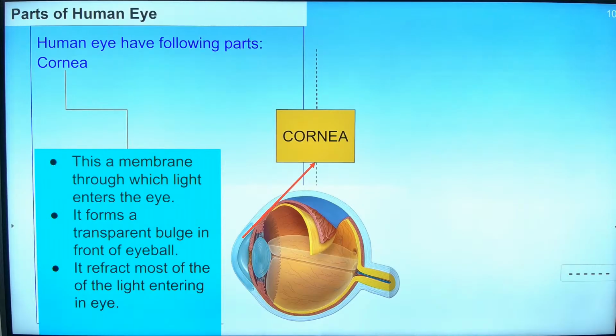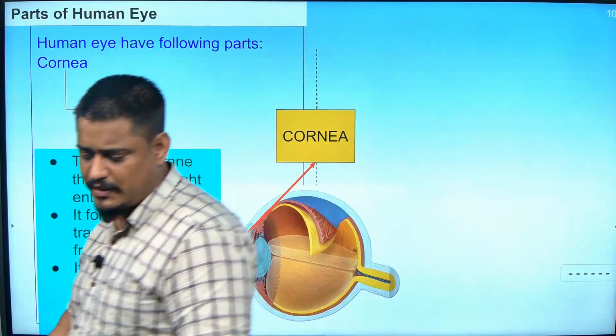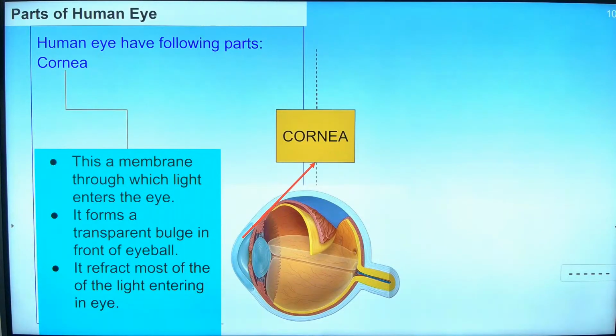Can I proceed further? Fast, Peranjan. 1 minute, sir. Yeah.